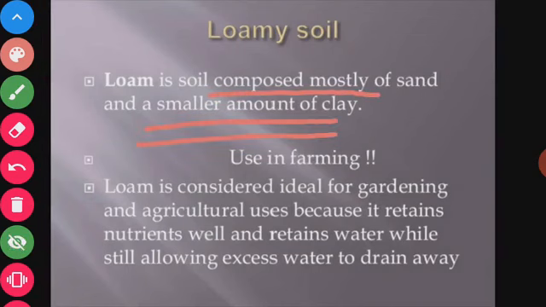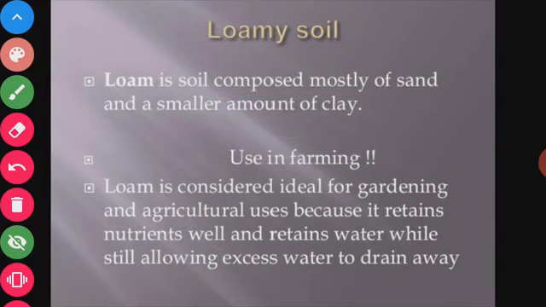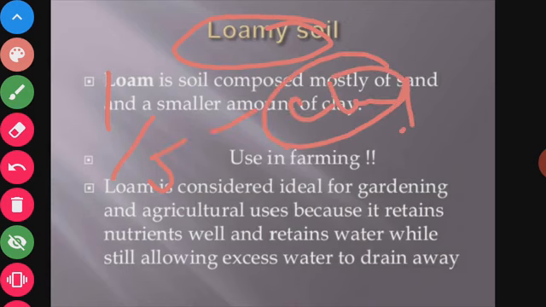We can see that it has an equal amount of sand and silt, and 1/5 of loamy soil is clay. The rest, 4/5, is either sand or silt.